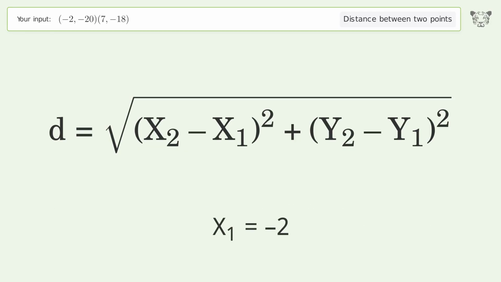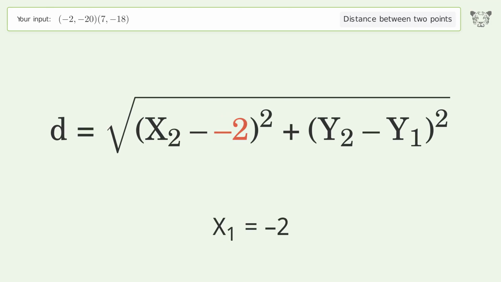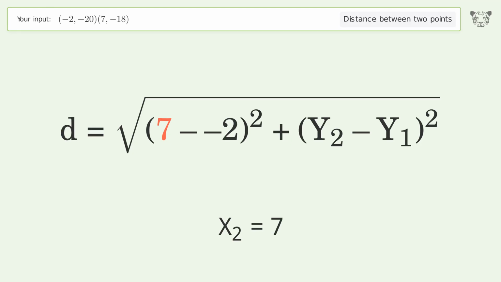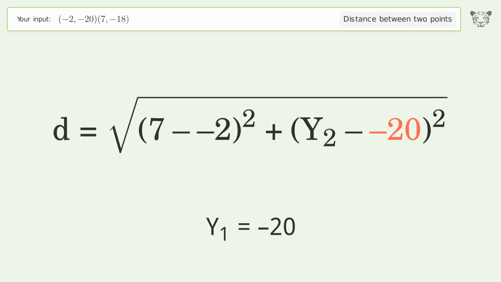x1 equals -2. x2 equals 7. y1 equals -20. y2 equals -18.